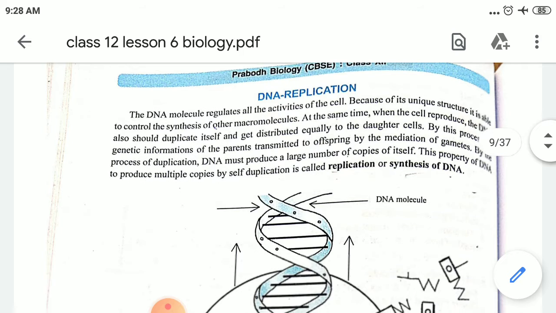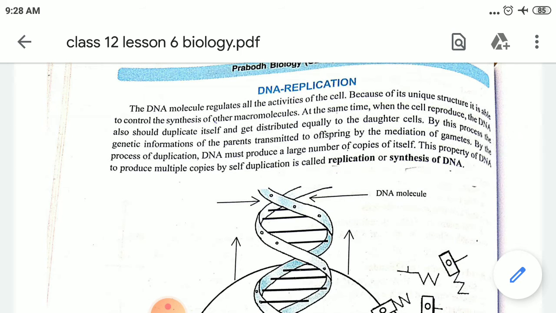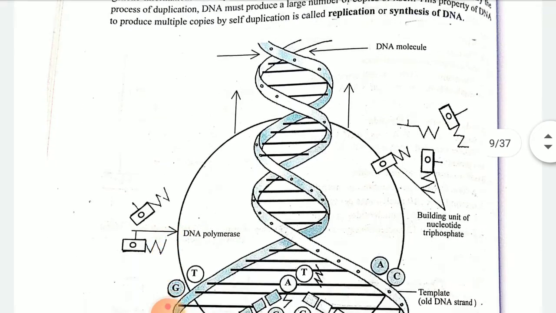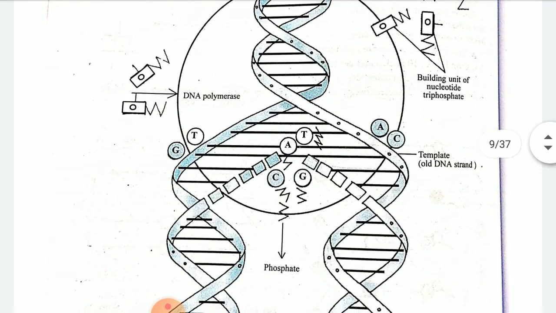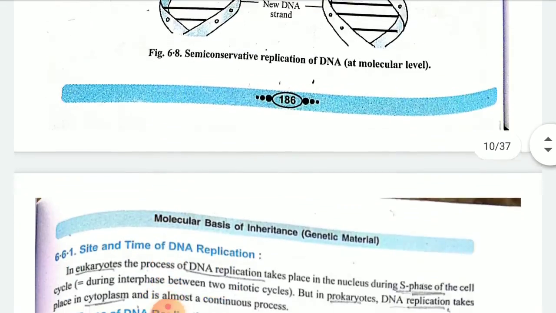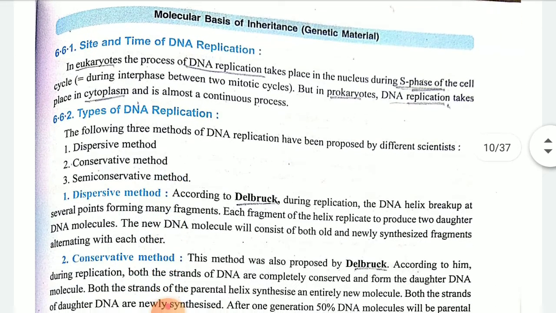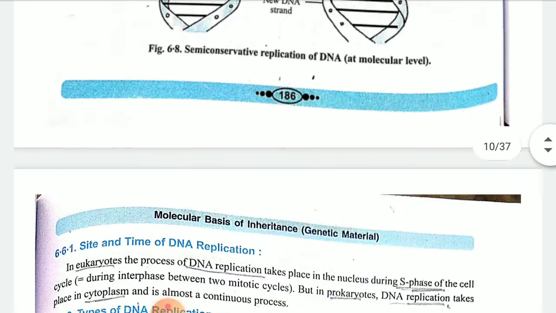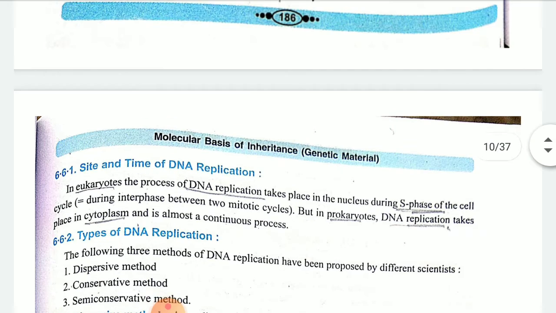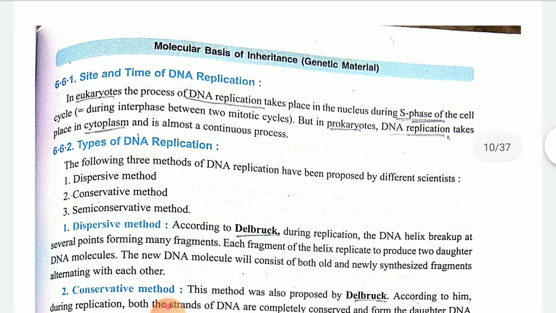Next important thing, DNA replication. This one, children, DNA replication. Here, the double helical structure will start uncoiling and so many processes are needed. Okay, before I start that one, first we will see the types of DNA replication and site of DNA replication.